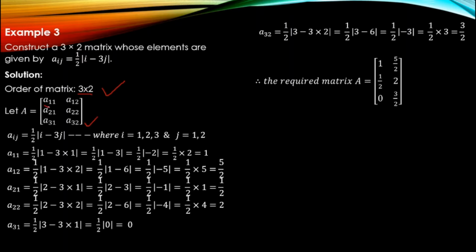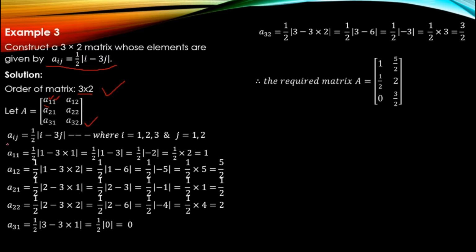I hope you don't have any doubt about this. See, first row, first column is a11. First row, second column is a12. Okay, fine. So what is the question? aij equal to half modulus of i minus 3j. Using this, you have to find the elements of your matrix.